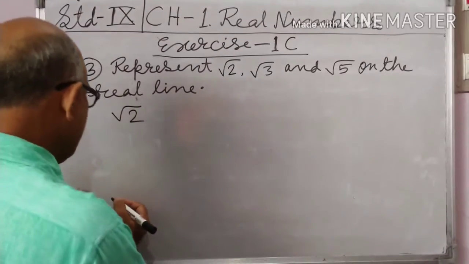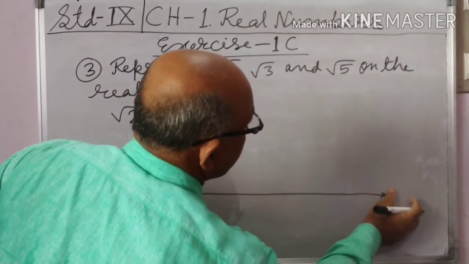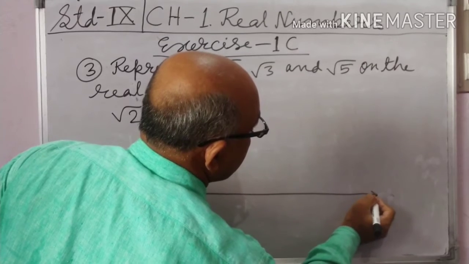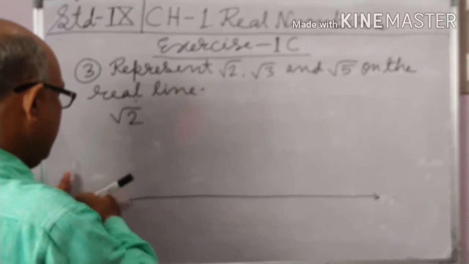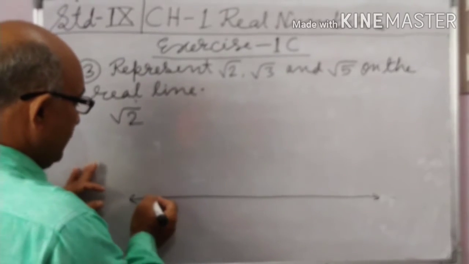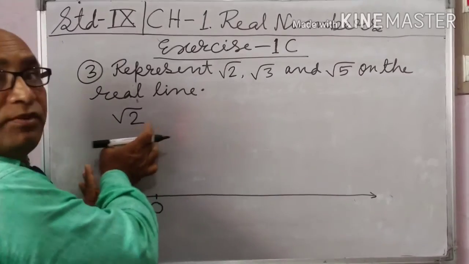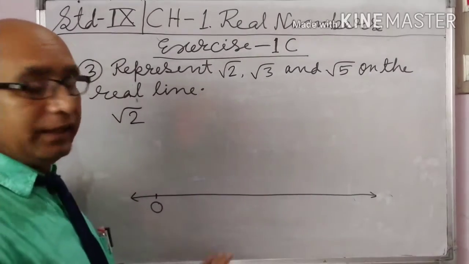First of all, draw a line. Take one point here, 0. We have to represent root 2 on the real line.